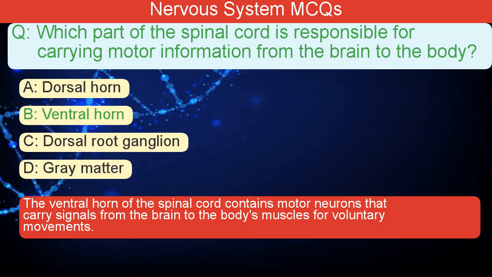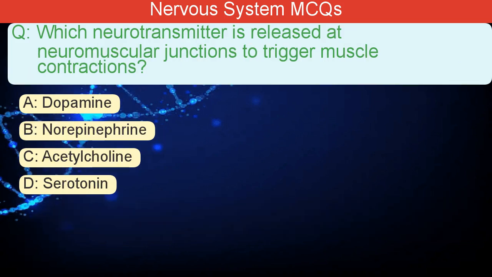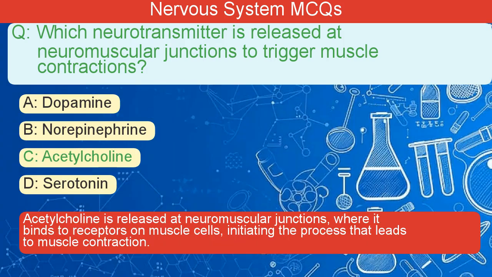for voluntary movements. Which neurotransmitter is released at neuromuscular junctions to trigger muscle contractions? A. Dopamine. B. Norepinephrine. C. Acetylcholine. D. Serotonin. The correct answer is C. Acetylcholine is released at neuromuscular junctions, where it binds to receptors on muscle cells, initiating the process that leads to muscle contraction.